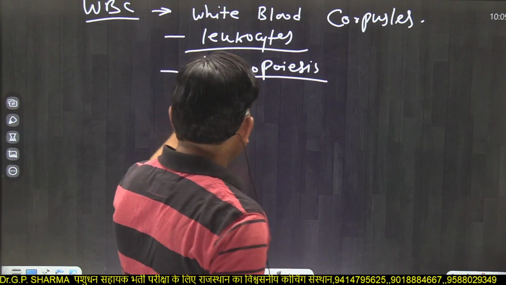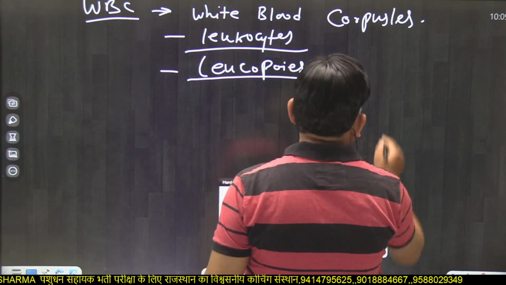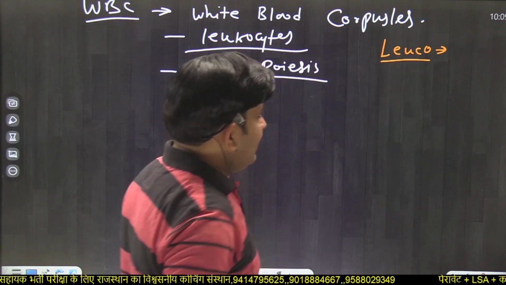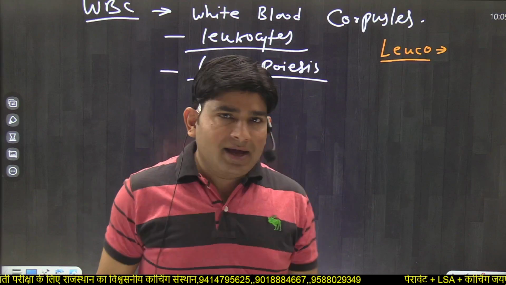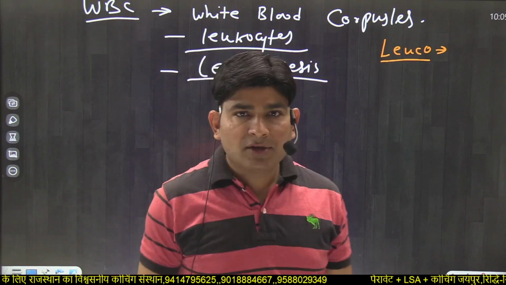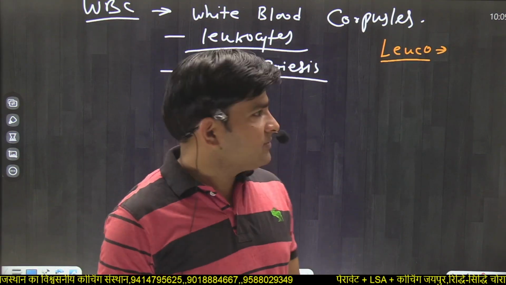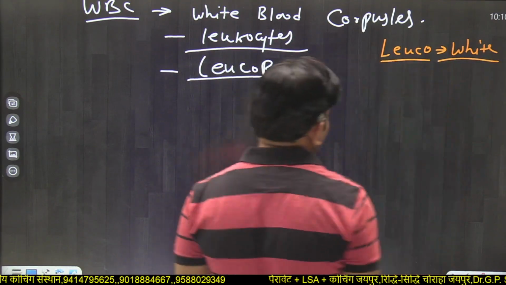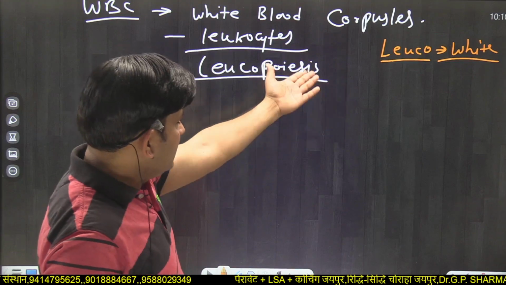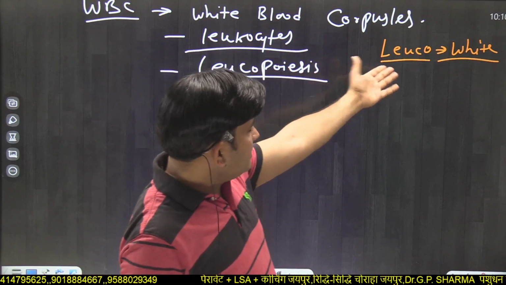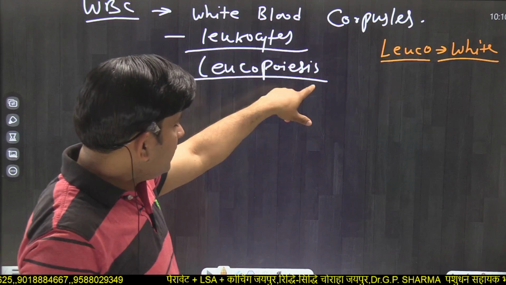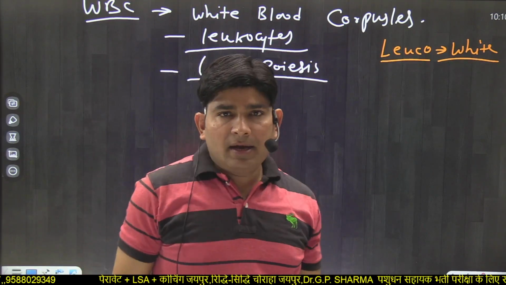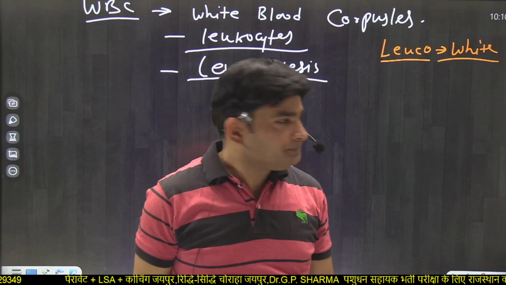What are leukocytes? Leuko means white. Leuko is a Latin word, like in leukorrhea, a disease in females. Leuko means white, so due to the word leuko, these blood corpuscles are known as leukocytes.